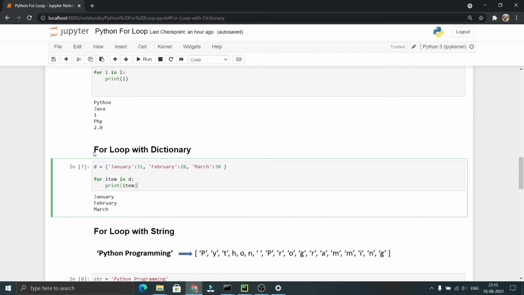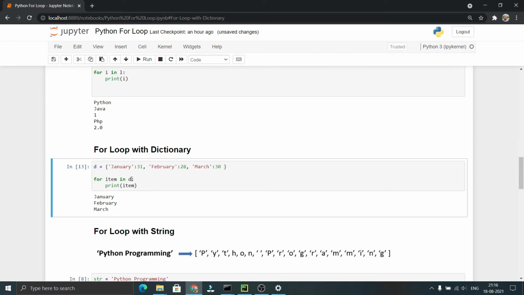Now we will see how the for loop will be executed with a dictionary. Let me execute this code. You can see that it printed January, February and March. If we iterate over the dictionary sequence, it will print the keys. Here January, February and March are the keys. So it printed January, February, March in the first, second, third iteration respectively.